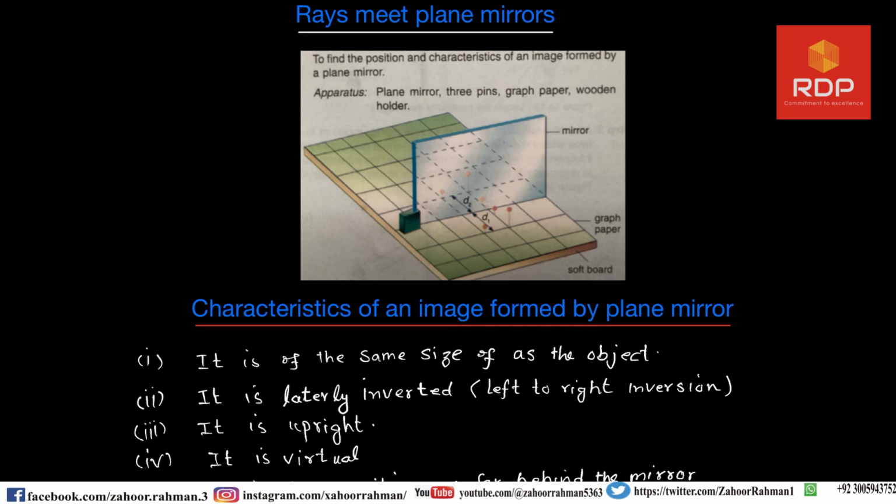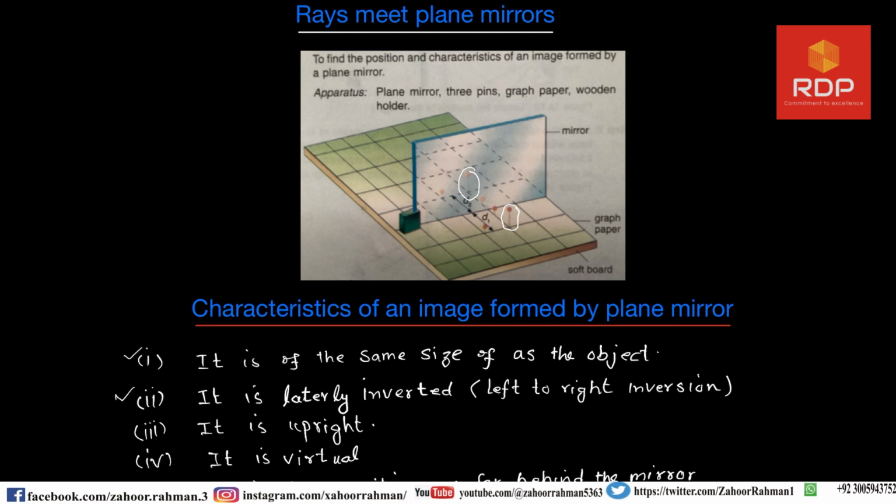You can see that it is a bit inverted inside this, because we are seeing it from the side which is not straight, so it will be a bit inverted from left to right, which is this one.